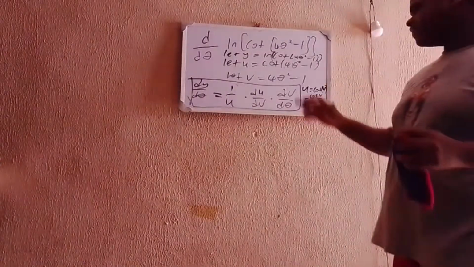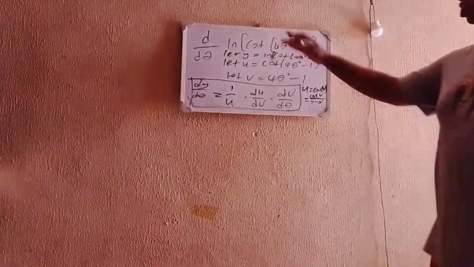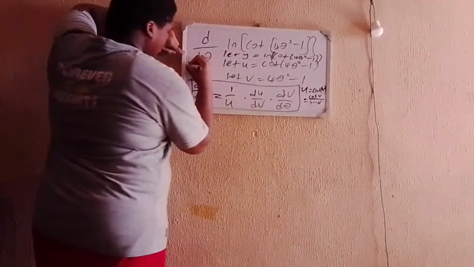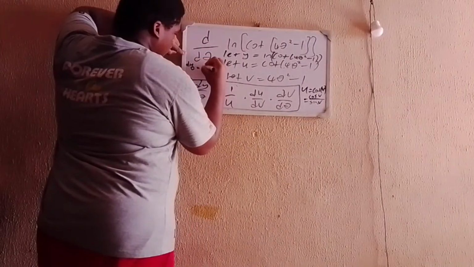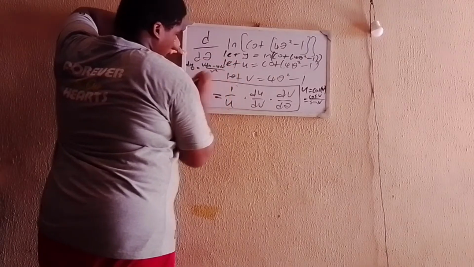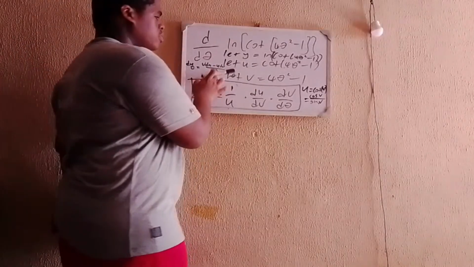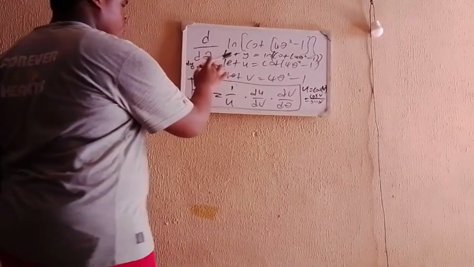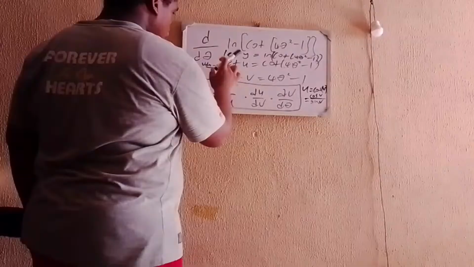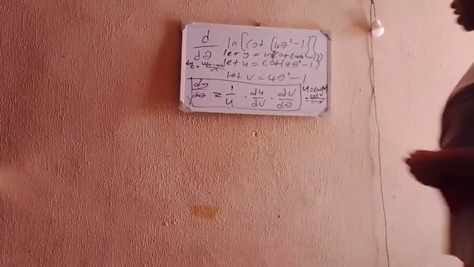So now if you have to differentiate this, what you're going to apply here is the quotient rule. But there's not really more space on the board for me to show you the quotient rule. But let me just try the quotient rule here. If you have something like d of u over v, it is going to equal v du minus u dv over v squared. So first of all, you square the denominator and put it as denominator. Then you find the derivative of the numerator times the denominator, minus the numerator times the derivative of the denominator. That's what we're going to do here.